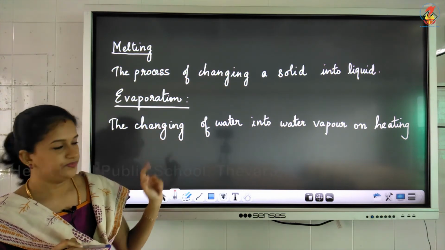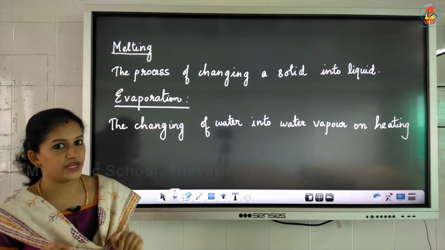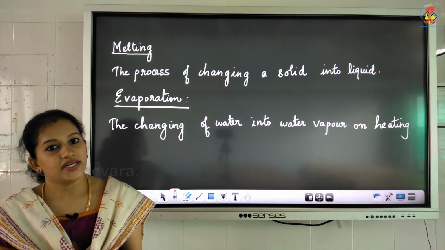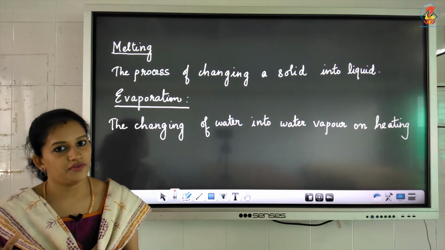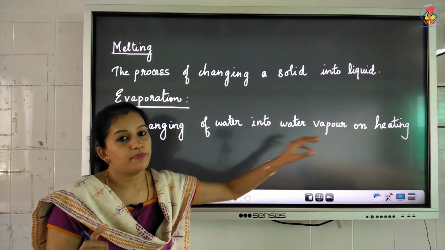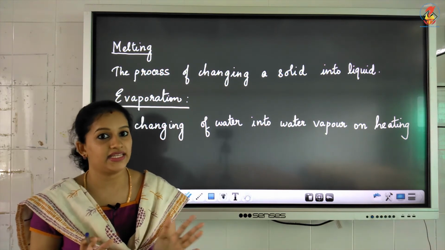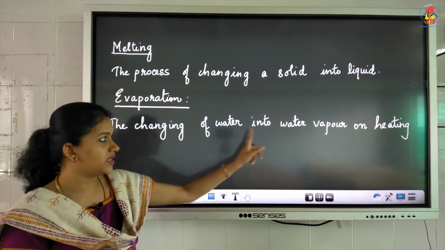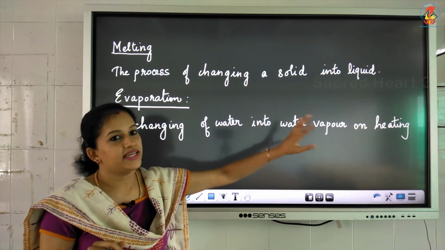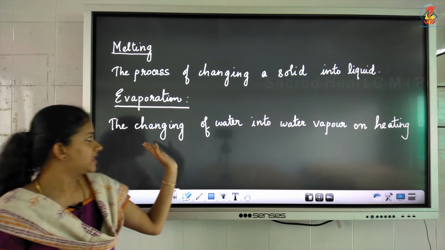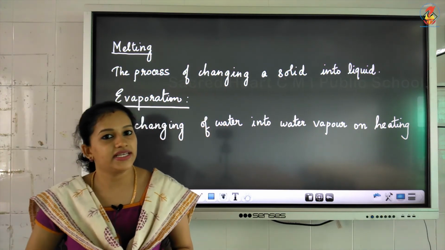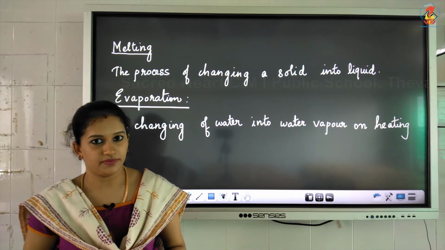Then next is evaporation. Evaporation is the process when water is changed into water vapor. That is, the liquid is changed into the vapor form when you apply heat. So water is changing into water vapor by heating. The changing of water into water vapor on heating is called evaporation.